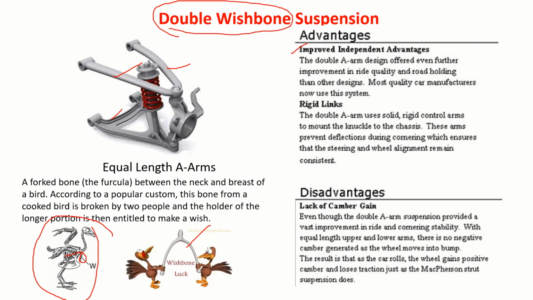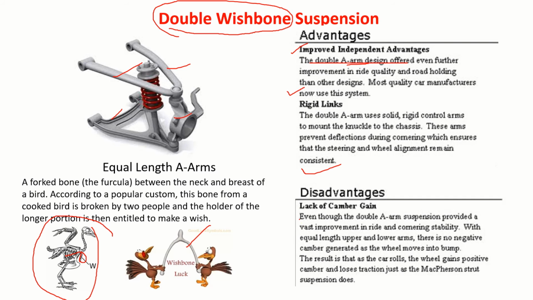Here I have marked all their advantages. It is also in the shape of the English letter A, that's why it's also called an A-arm. The double A-arm design offered even further improvements in ride quality and road holding than other designs. Most quality car manufacturers now use this system. The double A-arm uses solid, rigid control arms to mount the knuckle to the chassis. These arms prevent deflection during cornering, which ensures that the steering and wheel alignment remain consistent.